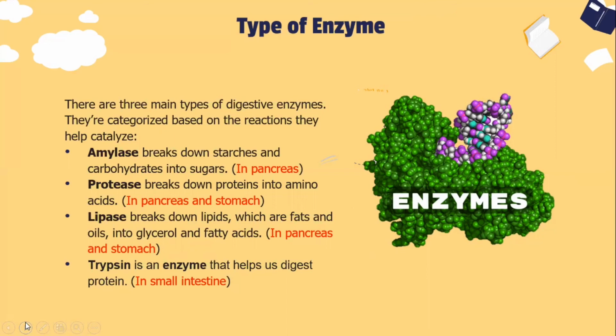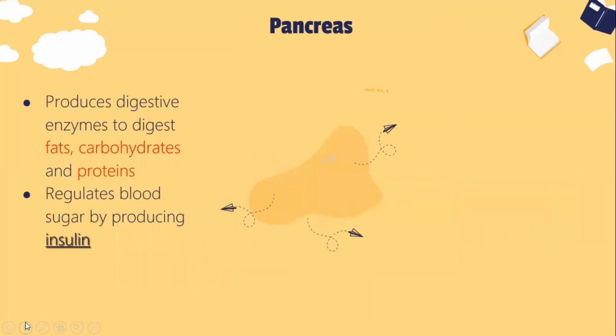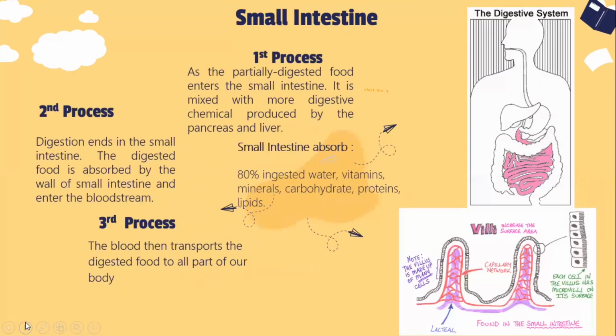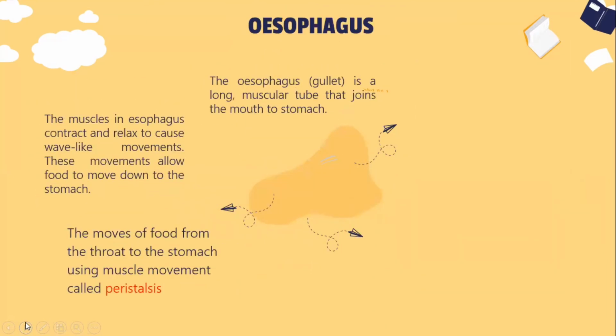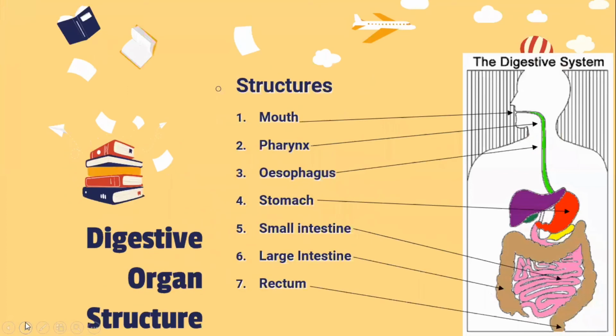Okay, that's all about our material today. I hope you understand about it. But before I end this material, I would like to remind you that we have several parts of our digestive system, such as the mouth, as you can see on the screen, and then the pharynx, the esophagus, the stomach in the red one, the small intestine, the large intestine, and the last one is the rectum.